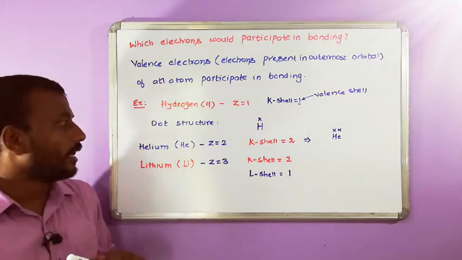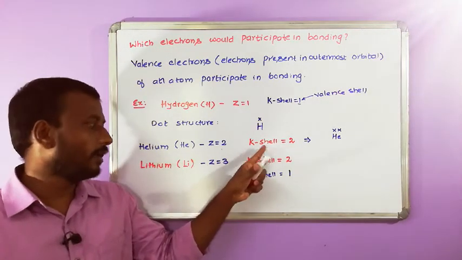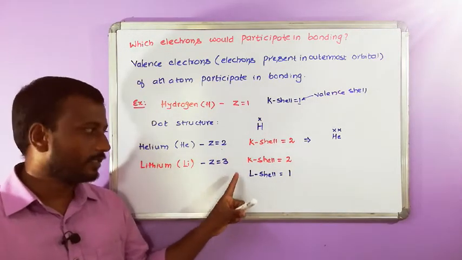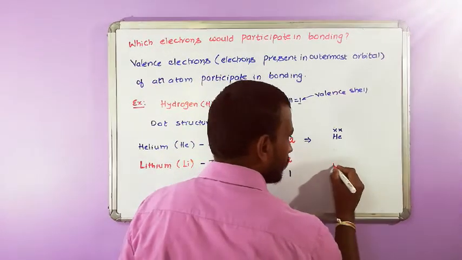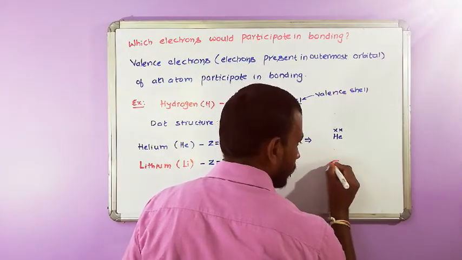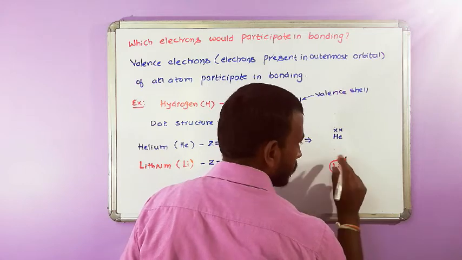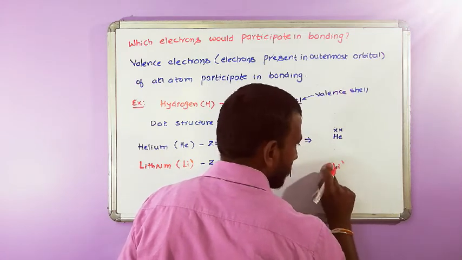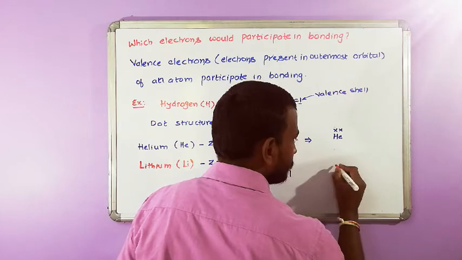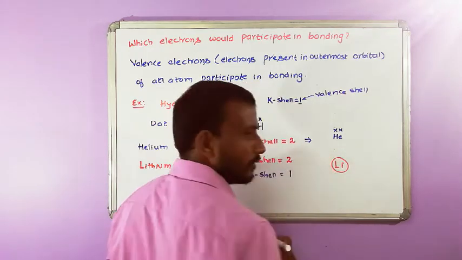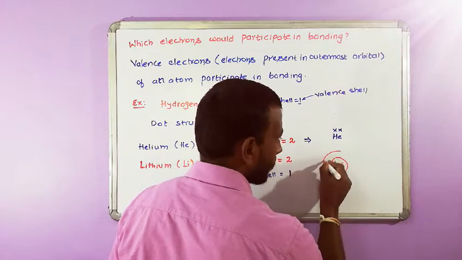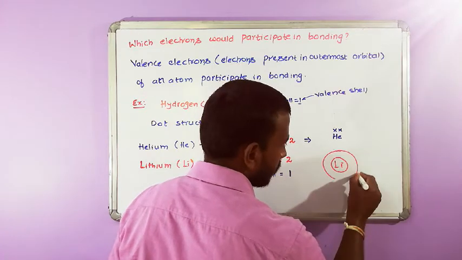Means in hydrogen and helium there is only one shell, but in lithium there are 2 shells, K and L shell. So, if you write carefully lithium, this is one shell, this is the other shell.